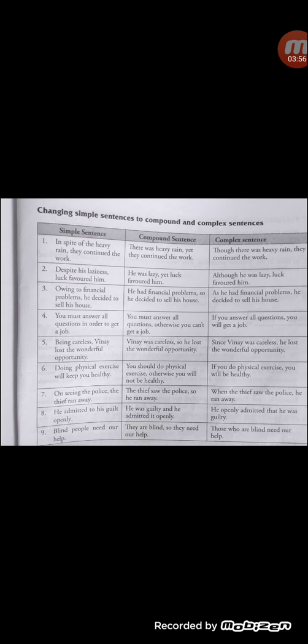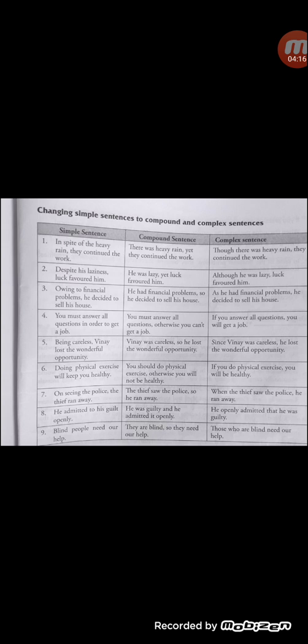Owing to financial problems, he decided to sell his house. Okay, owing to financial problems is a phrase, and he decided to sell his house is an independent clause, right?